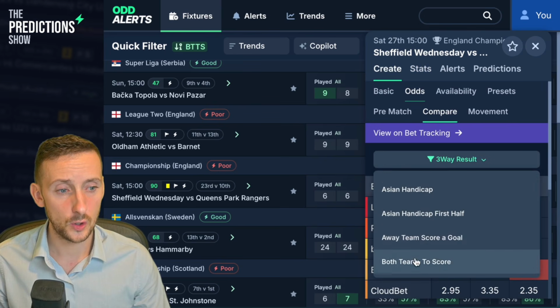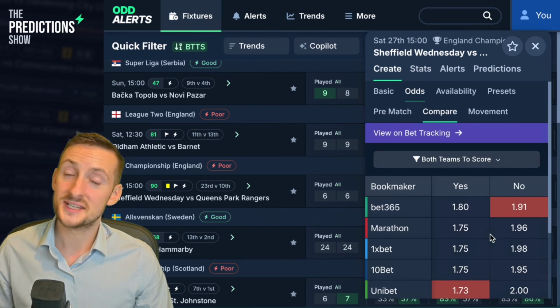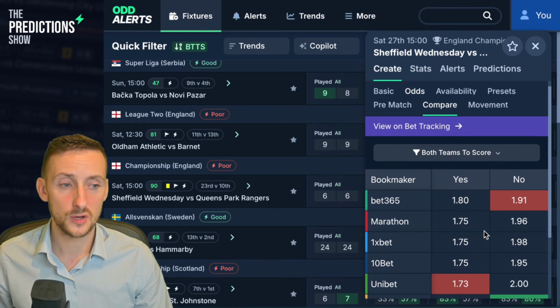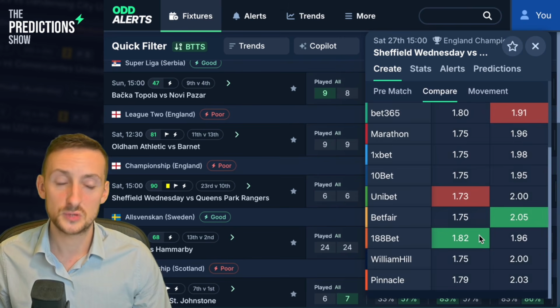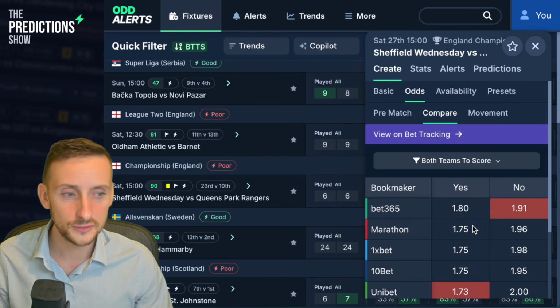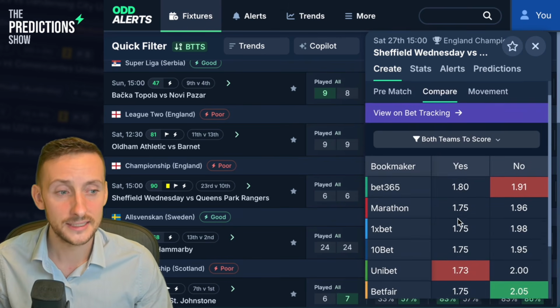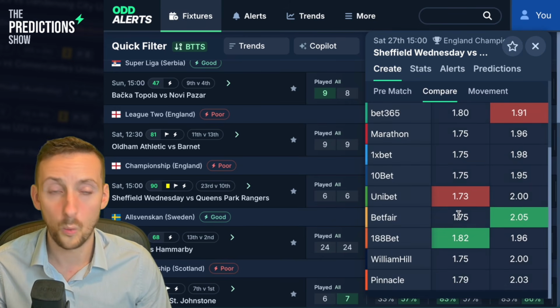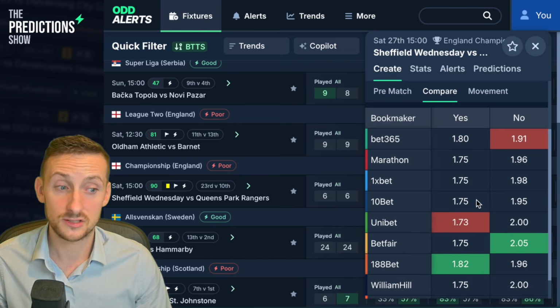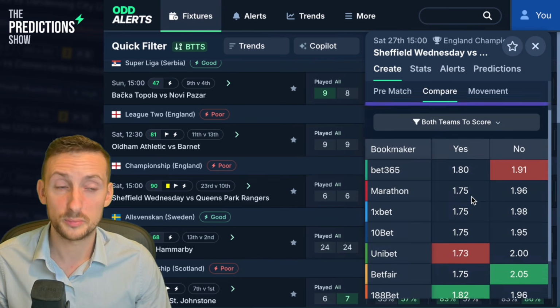We can take a look at the odds for BTTS. And this is, again, the beauty of quick filters. We don't need to look at the odds. We don't need to do a comparison because we already know that we've filtered for 1.8 or higher. And we can see on Bet365 it's 1.8, peak of 1.82 on 188bet, and as low as 1.73, which is also a pretty good indicator.